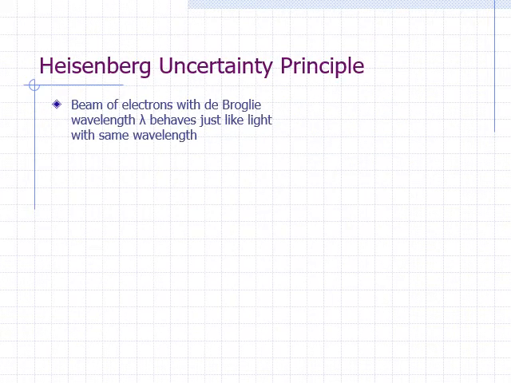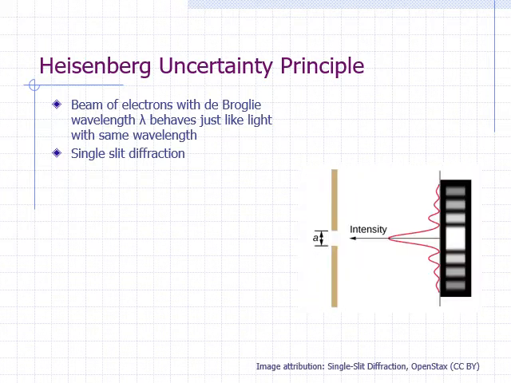A beam of electrons with de Broglie wavelength lambda would behave just like light that has the same wavelength. One phenomenon that demonstrates the wave nature of light is single-slit diffraction, which is illustrated here. We shine light through a slit. As illustrated here, the width of the slit is labeled A. If we put a screen behind the slit, we see a pattern of bright and dark bands, instead of just one bright spot aligned with the slit.